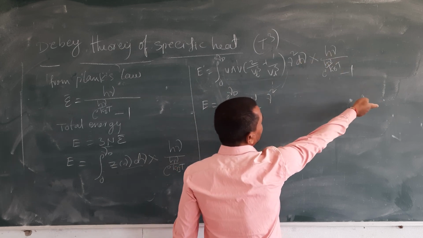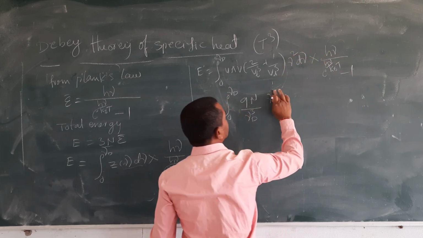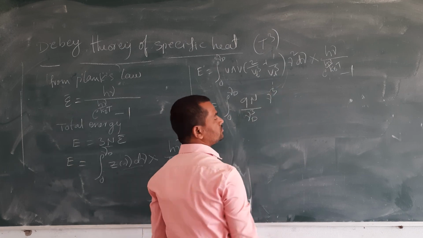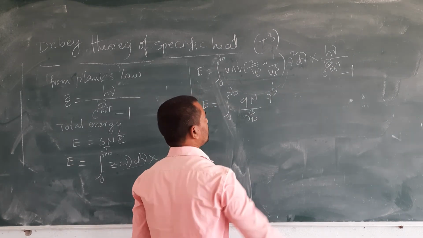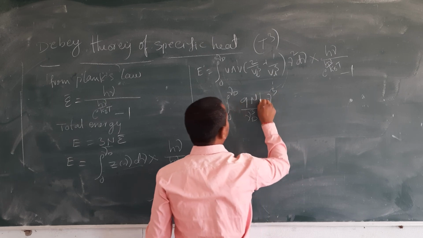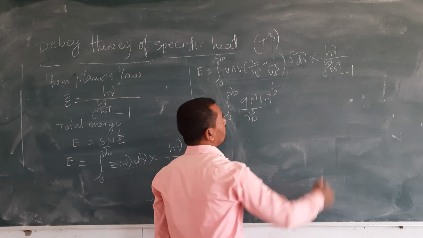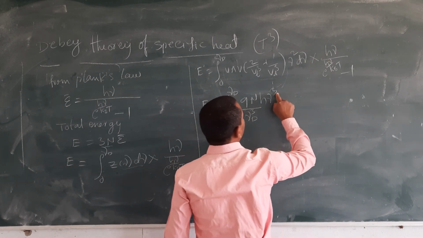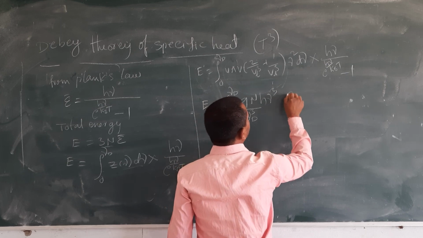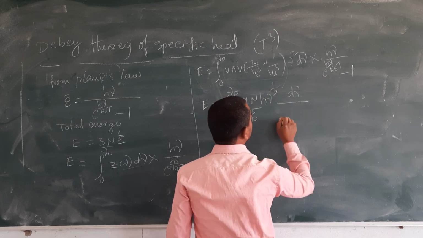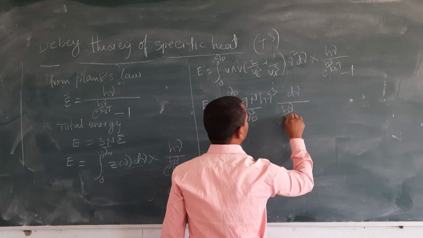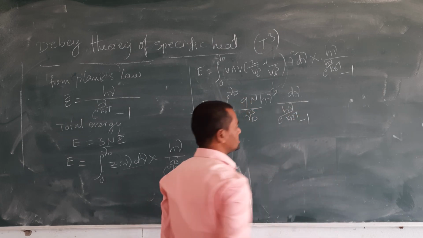Nu into nu square becomes nu cube, and h is there. So h nu cube d nu by e power h nu by kBT minus 1.